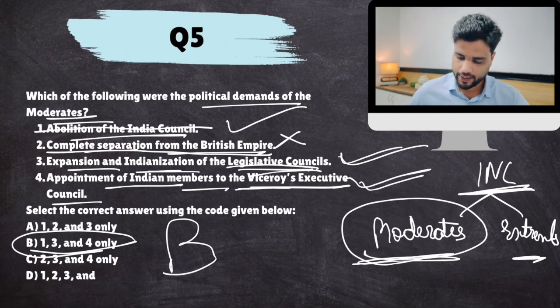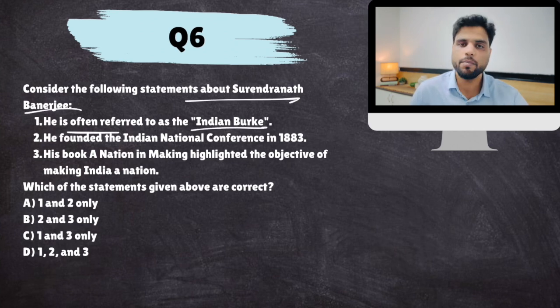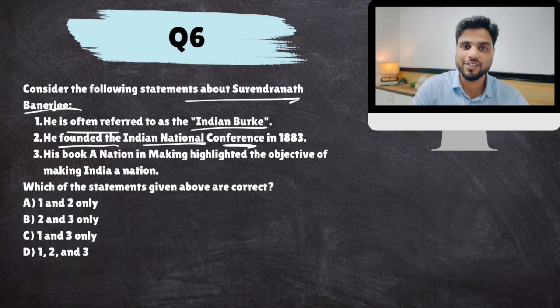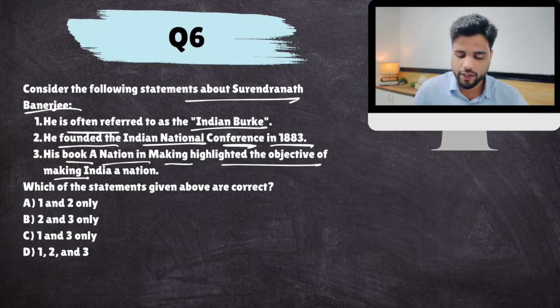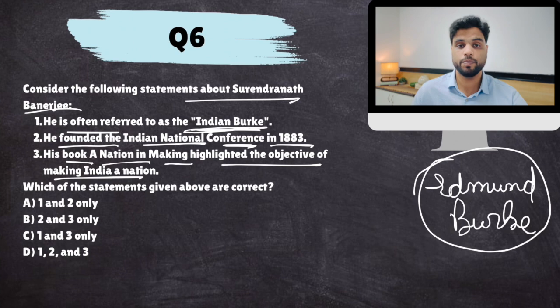All right, next. Consider the following statements about Surendranath Banerjee. He is often referred to as the Indian Burke. He founded the Indian National Conference, a precursor to the Indian National Congress, in 1883. His book, A Nation in Making, highlighted the objective of making India a nation. So yes, he is called Indian Burke after Edmund Burke, a British statesman in England. He was a big politician, a big statesman. So he was called Indian Burke, yes.